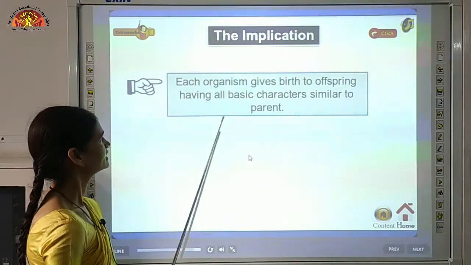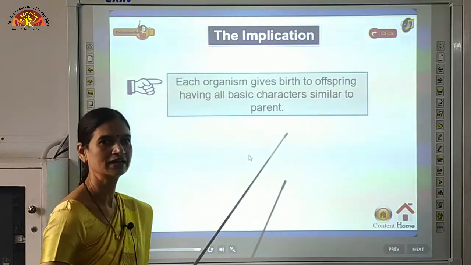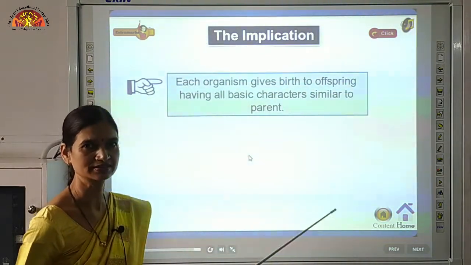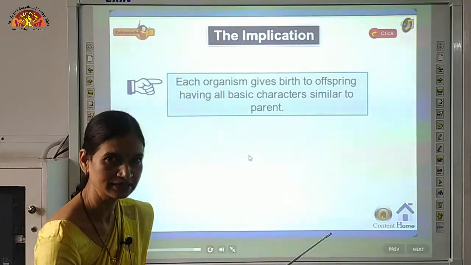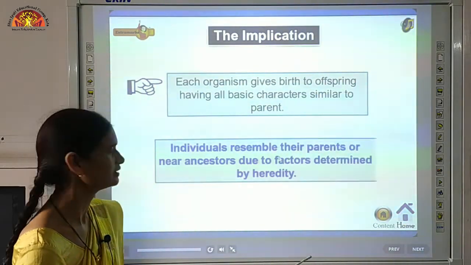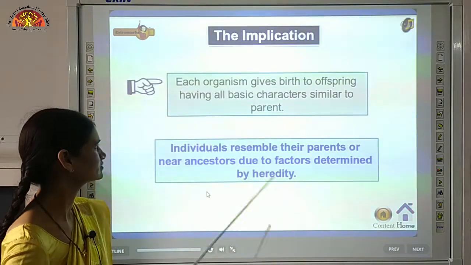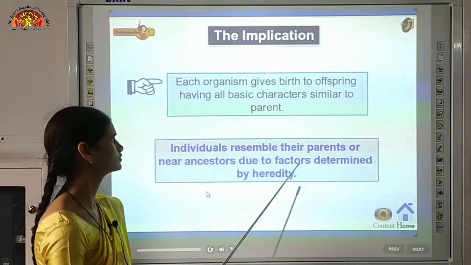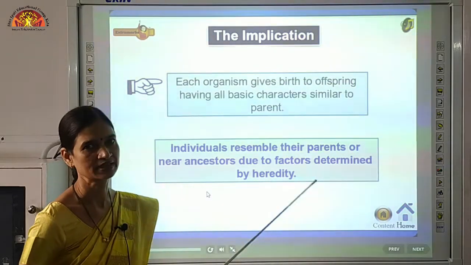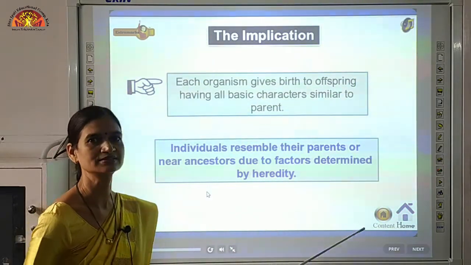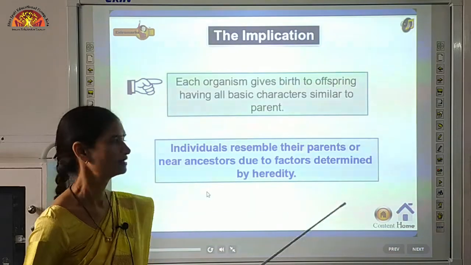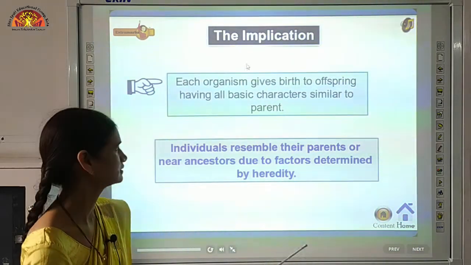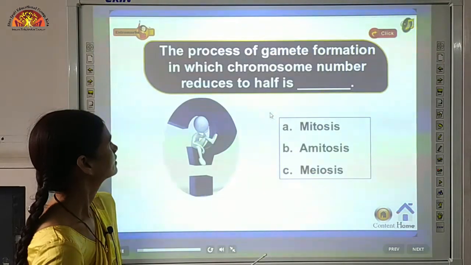Now each organism give birth to offspring having all basic characters similar to parents. So this is always there कि basic character will remain there and new characters will also arise. So individuals resemble their parents or to near ancestors due to factors determined by heredity. So how these characters are getting transmitted and how variations are taking place, this is what we are going to understand in this chapter.